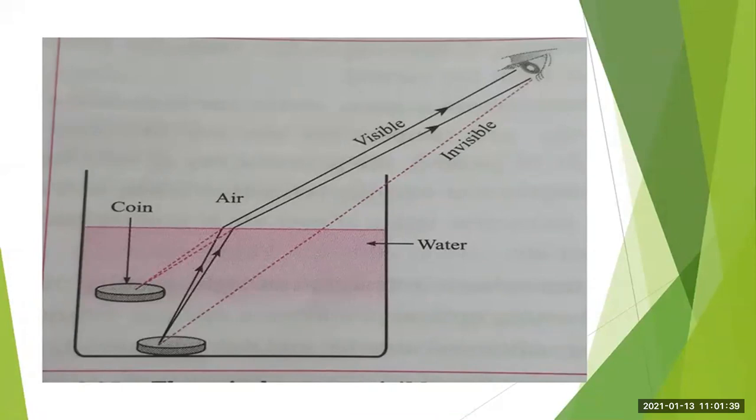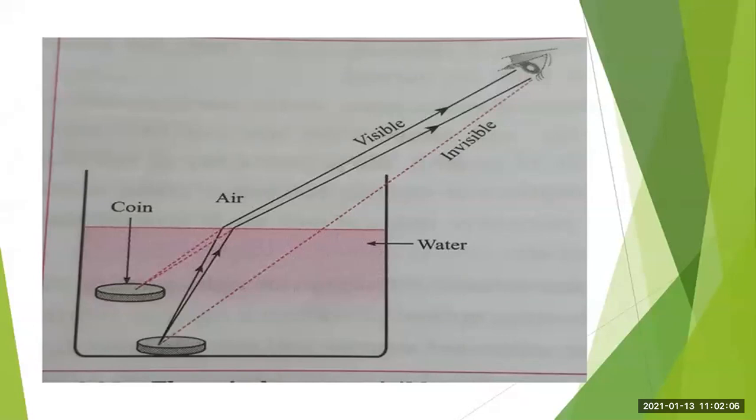Then after pouring the water in that vessel, the coin becomes visible. You will see that due to the refraction of light, when the light rays pass from the coin, which is in the water medium, to the air medium, the light rays change their direction.